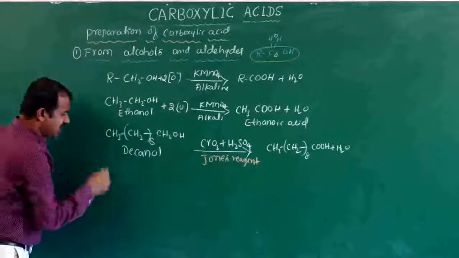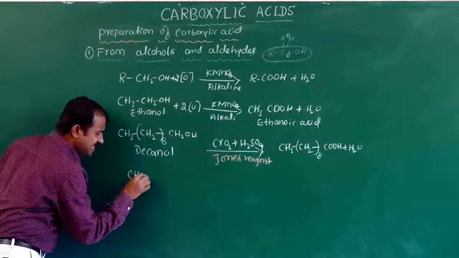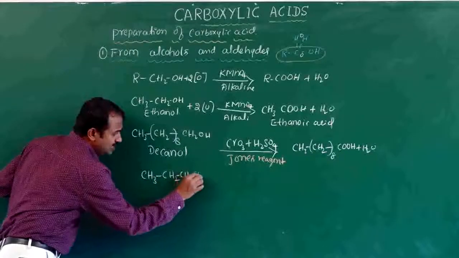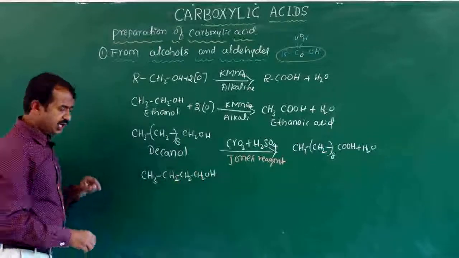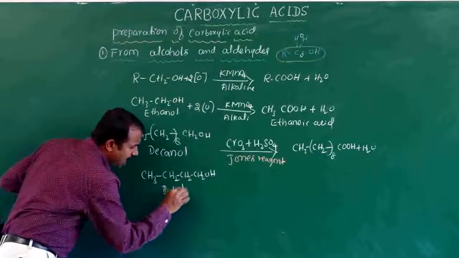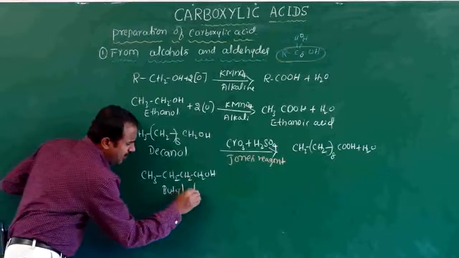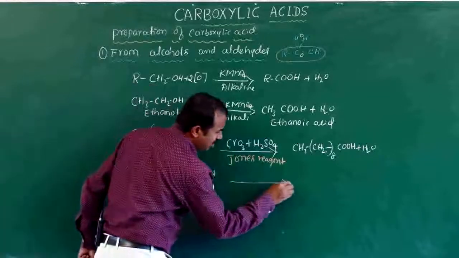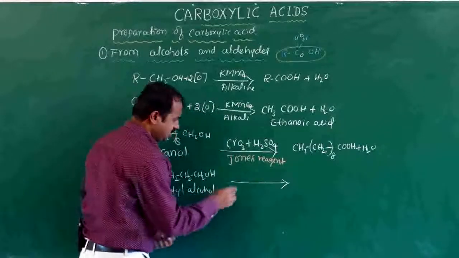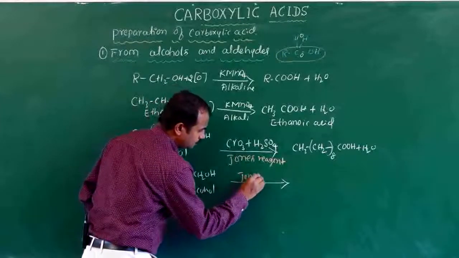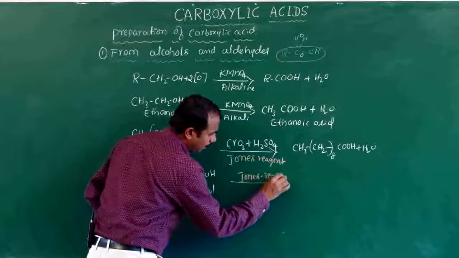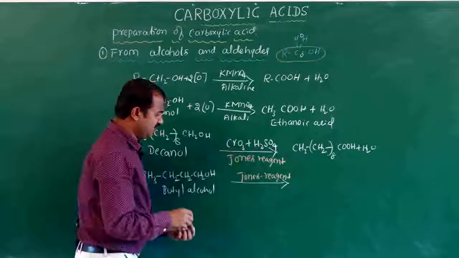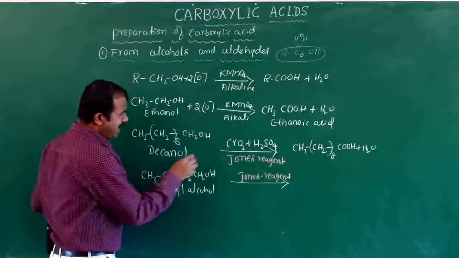Take the example of butyl alcohol, CH3CH2CH2CH2OH. This is normal butyl alcohol. When normal butyl alcohol reacts with Jones reagent, a combination of chromium trioxide and sulfuric acid, it also gives oxygen.